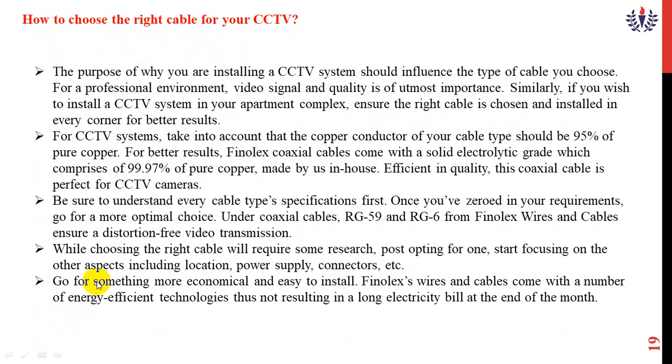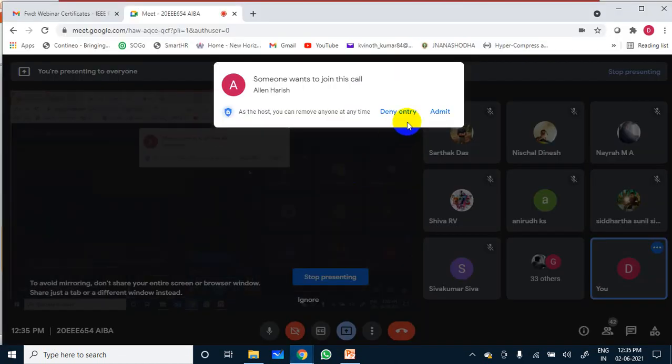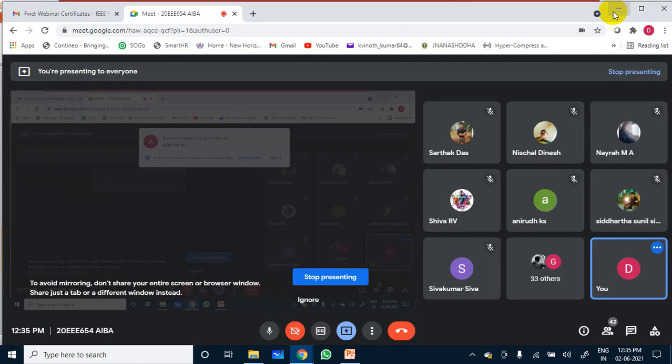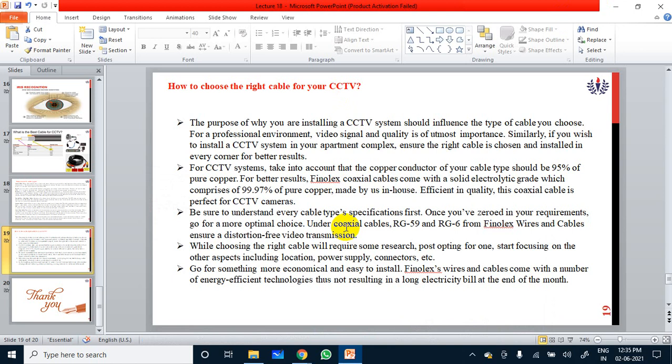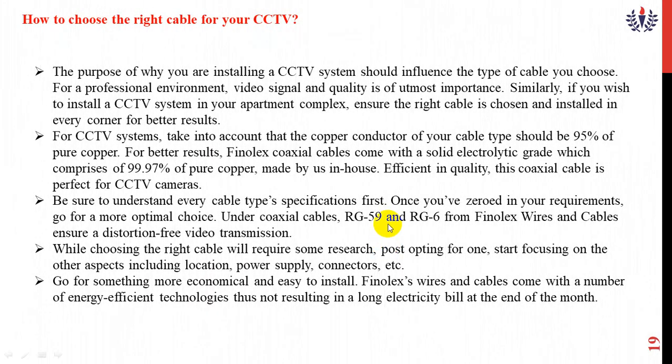Now, how to choose the right cable for your CCTV? This is a 7-mark question in your examination. How to choose the right cable for CCTV? Here the choice mainly depends upon the dimension as well as the cross-section view, that is nothing but the dimension of the building, both height and width, and the capacity of that.